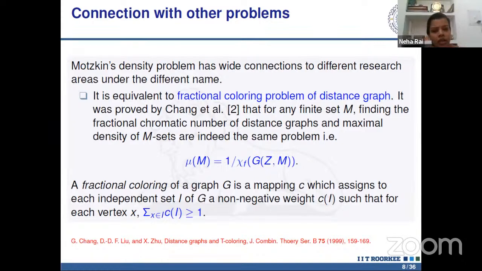And here the fractional coloring of a graph G is basically a mapping c which assigns to each independent set I of the graph G a non-negative weight, say c_I, such that this sum is greater than or equal to 1 for each vertex.